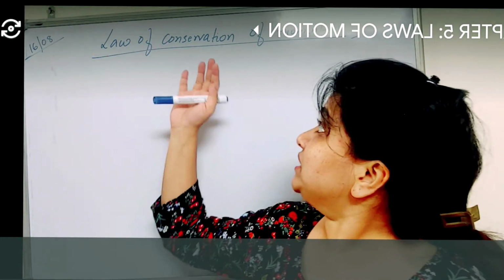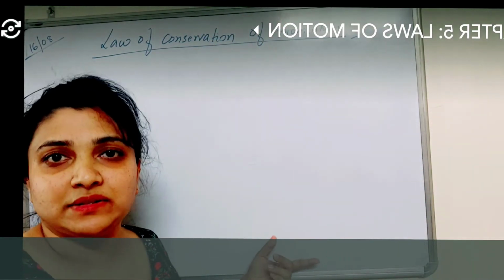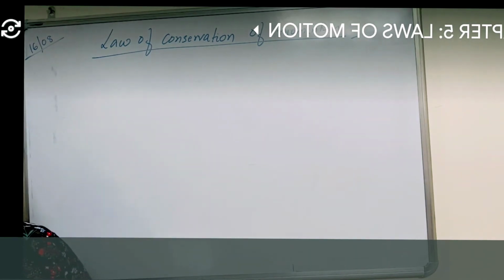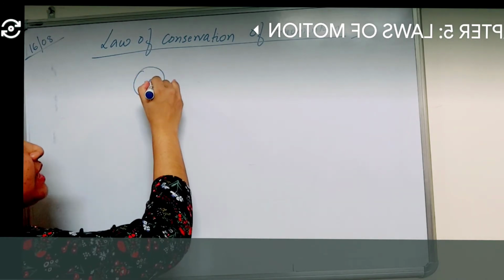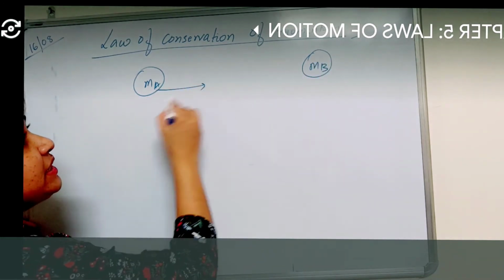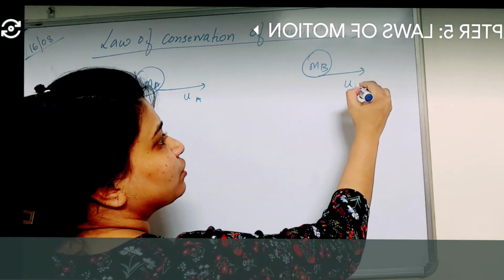Now, what do you mean by conservation of momentum? How is momentum conserved? That we are going to check now. Suppose we have two objects, one of mass A and one of mass B. Both are going with initial velocity: A with initial velocity uA and B with some initial velocity uB.